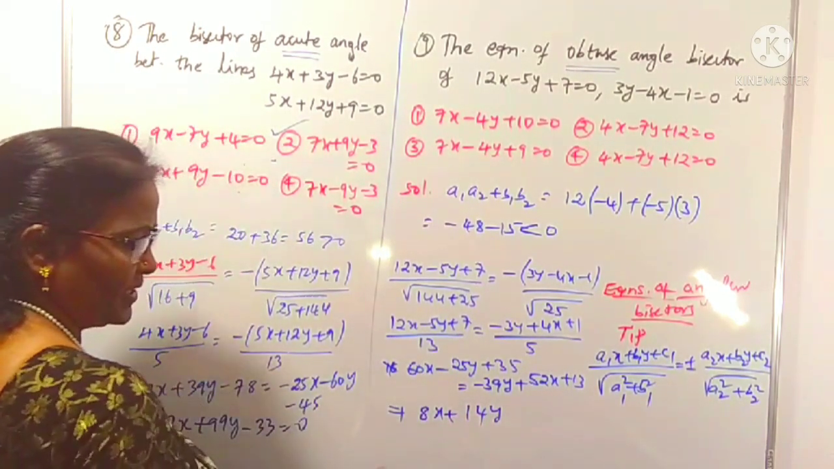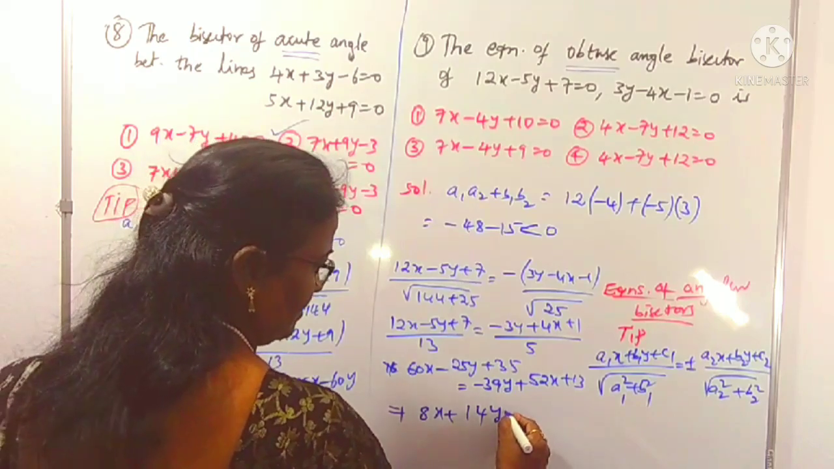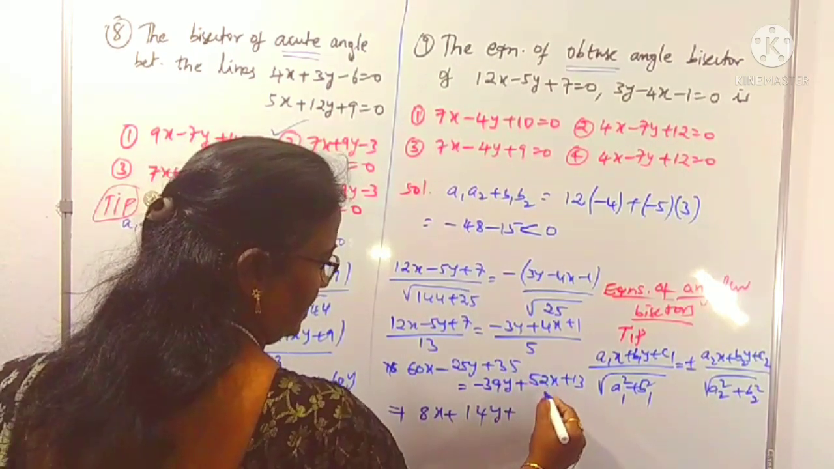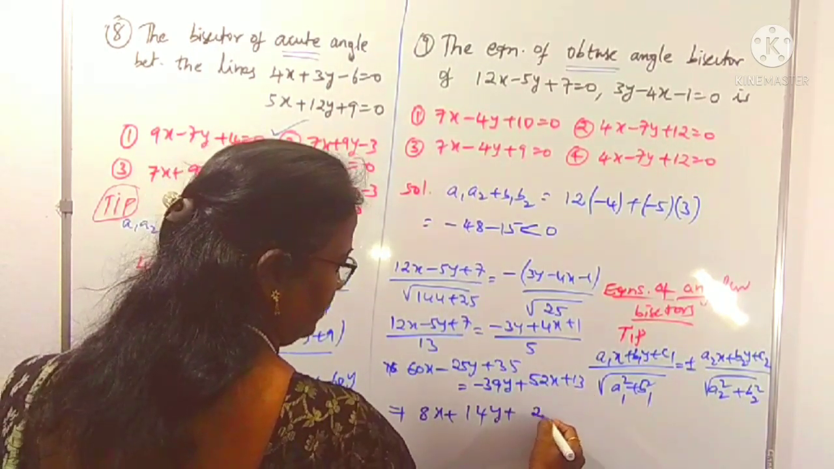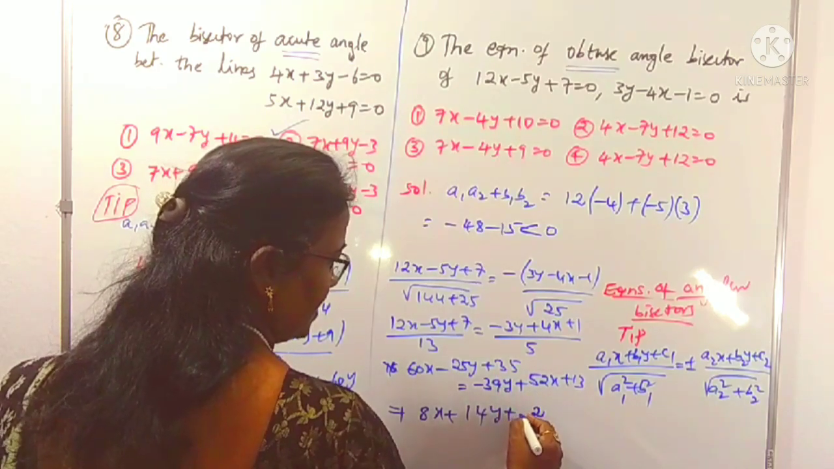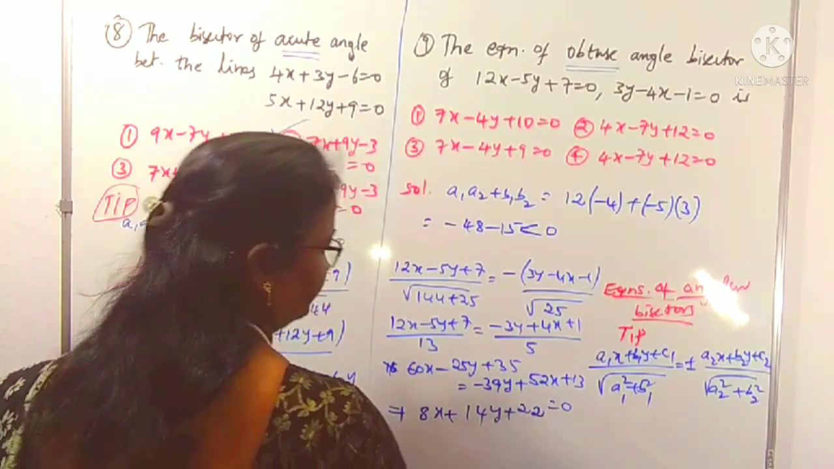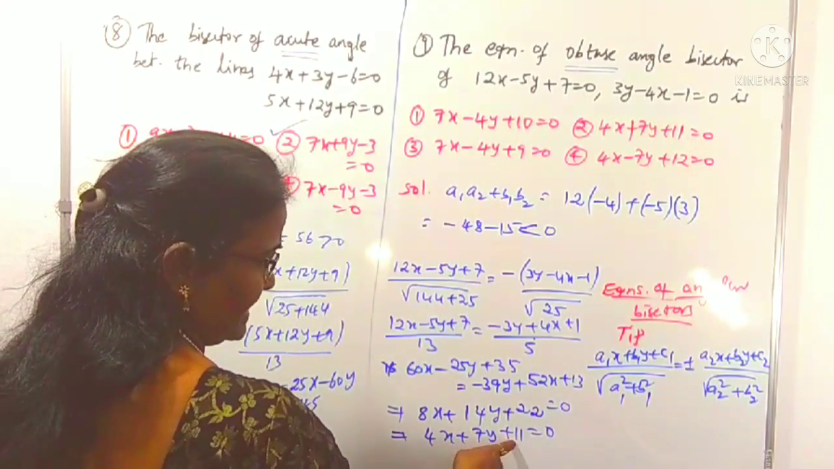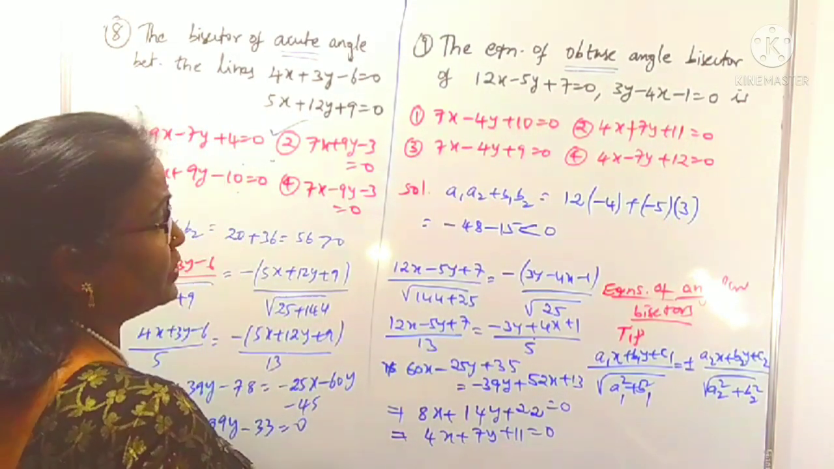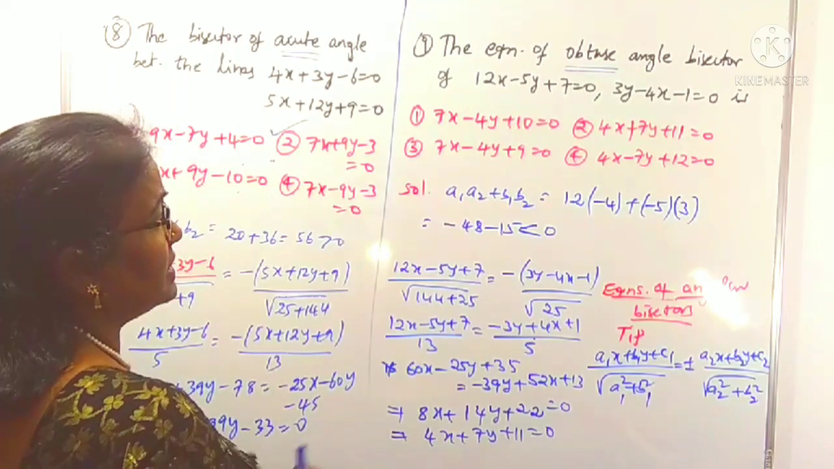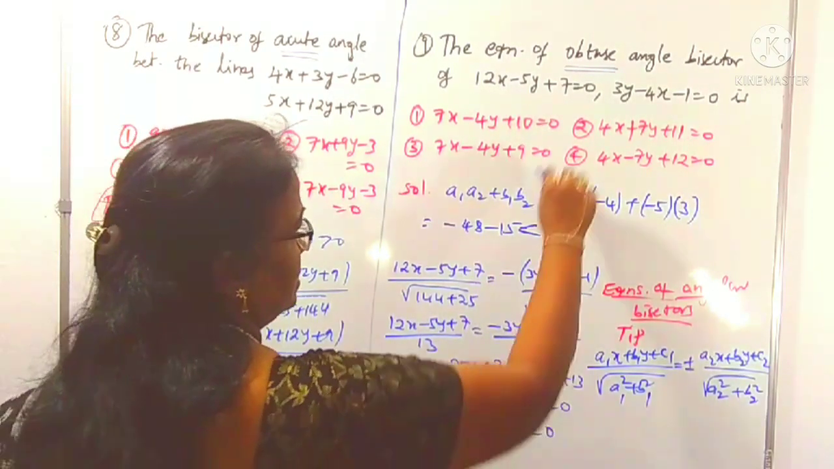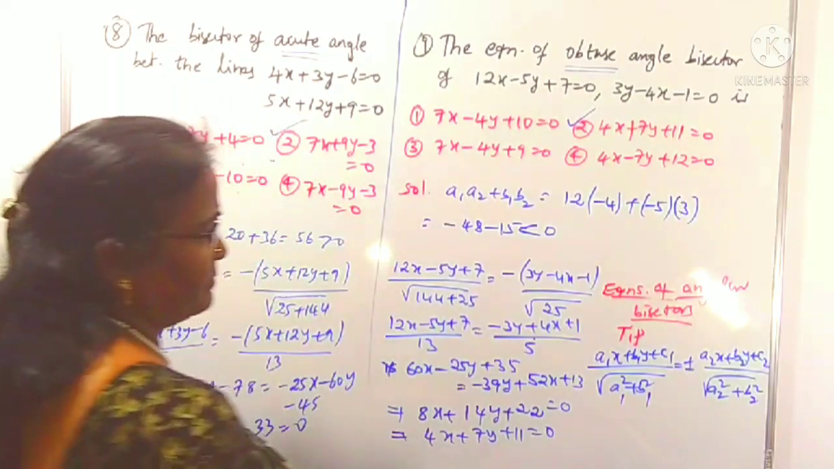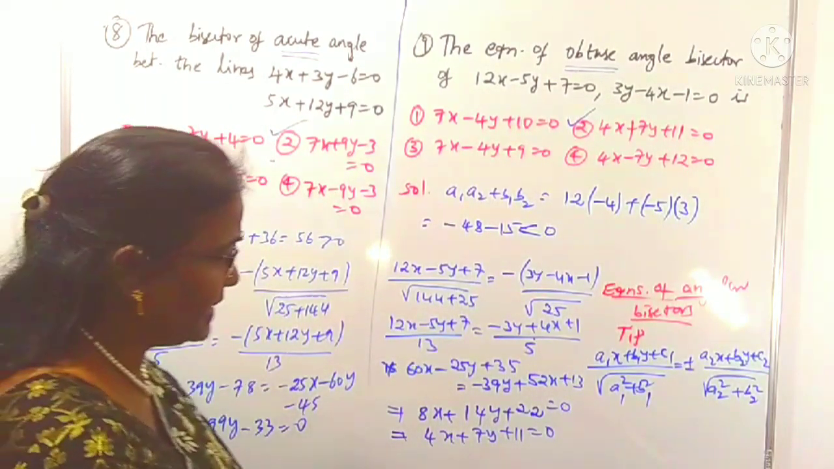Now constant. 35 minus 13 is plus 22. 5 minus 3 is 2 and 3 minus 1 is also 2, equals 0. Yes, what we got? 4x plus 7y plus 11 is equal to 0. So that is the second option. So option number 2 is the correct one, right?